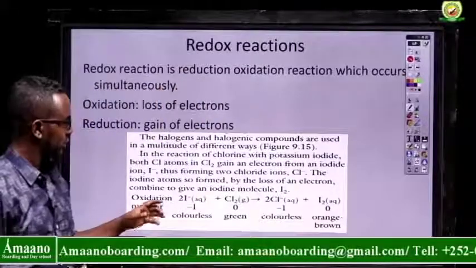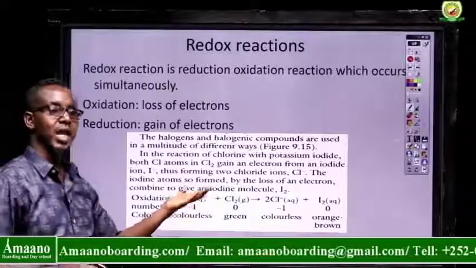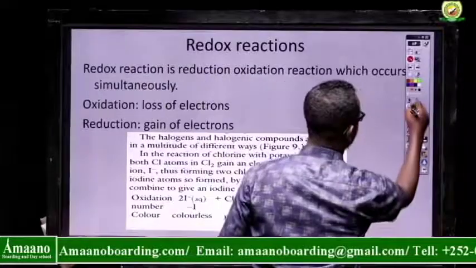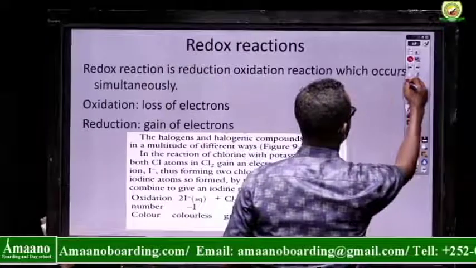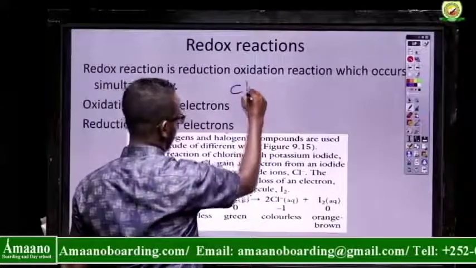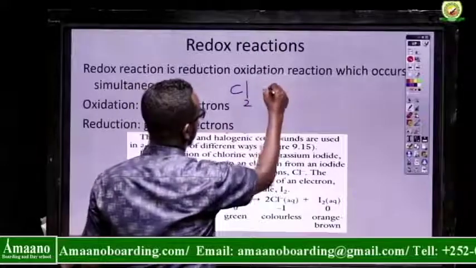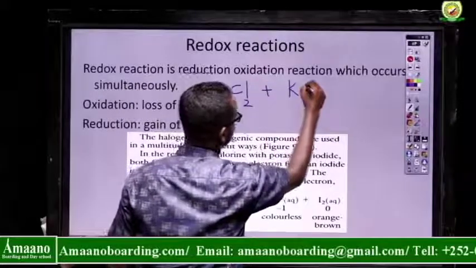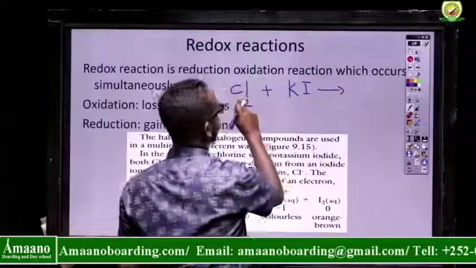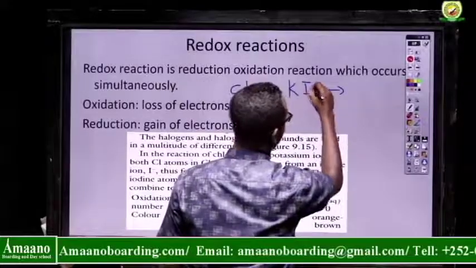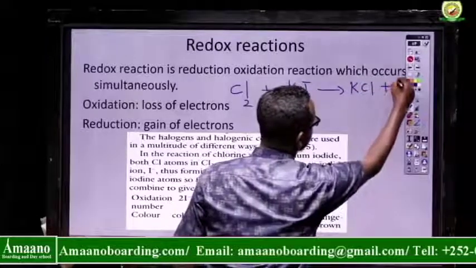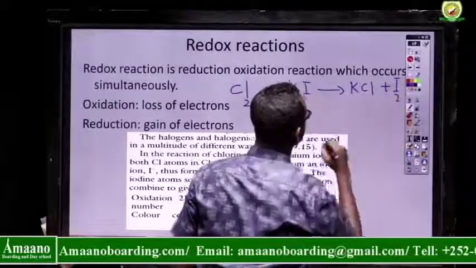Consider that we are still in displacement reactions. The displacement reaction itself is a halogen reaction. For example, we have a chlorine molecule, and we add potassium iodide. Chlorine takes the place of iodine, so potassium chloride forms, and iodine is the displaced one.